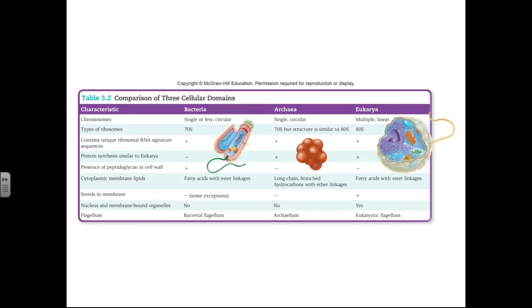So, here we can compare the three main cellular domains: our bacterial cells to archaeal cells to eukaryotic cells. Eukaryotic cells are the big kids on the block, compared to our bacterial and our archaeal cells, which are much smaller in comparison. And if we look at this figure that summarizes the differences between the cells, you see a lot of excellent fodder for making flashcards, for those of you who like to make flashcards.